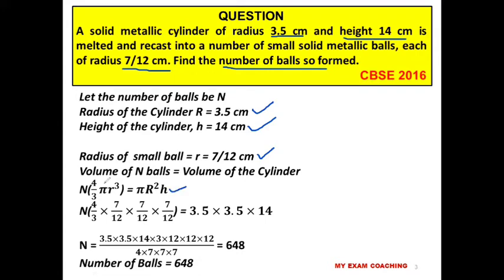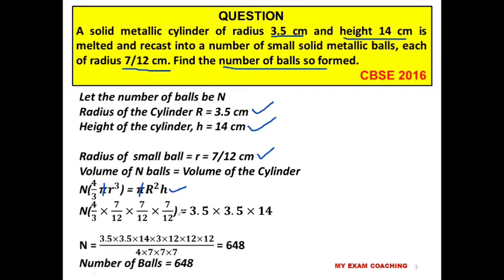Here on the left hand side and right hand side we can cancel pi and pi. When you cancel pi, you get n into 4 by 3 r cube on the left, and on the right hand side r square h. Let us put the values. n is what we need to find out. So n into 4 by 3 r cube, where r is the radius of the small ball, that is 7 by 12 multiplied by 7 by 12 multiplied by 7 by 12, is equal to r square h. r is the radius of the cylinder 3.5, so 3.5 into 3.5 into h, which is 14.